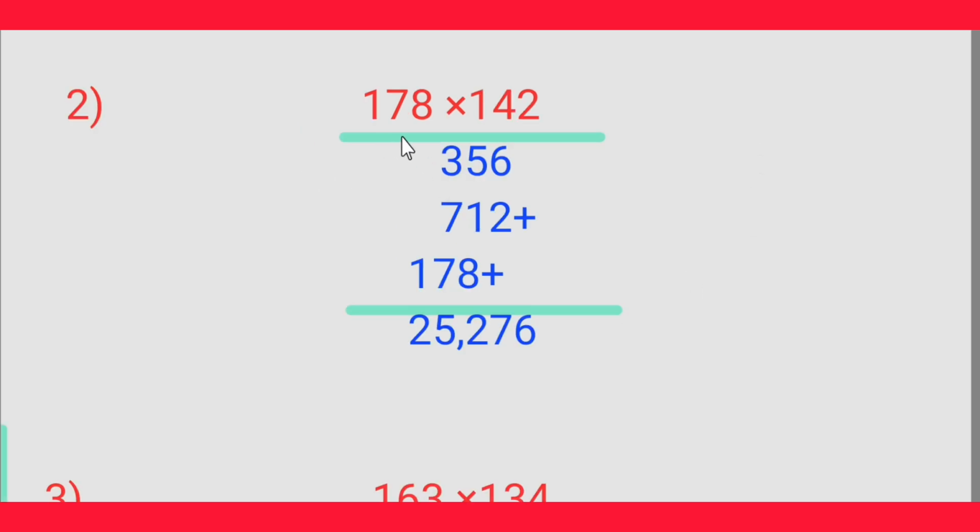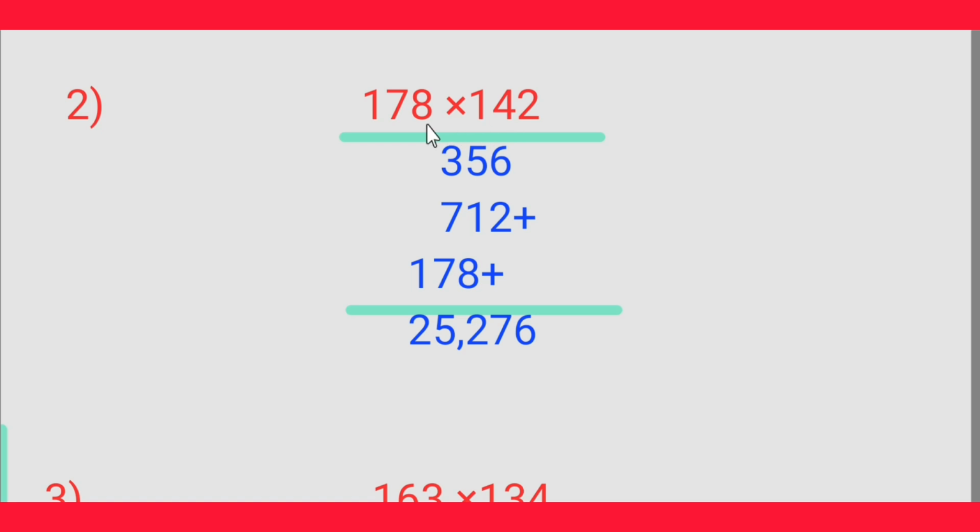Second question, 178 multiply by 142. 2 8s are 16, 6, 1 carry. 2 7s are 14 plus 1, 15, 5, 1 carry. 2 1s are 2 plus 1, 3.